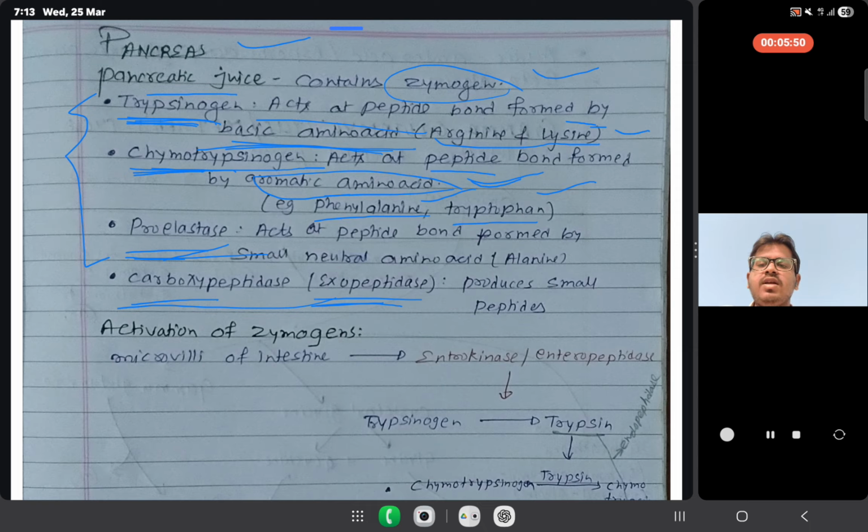Which enzyme will act there? Chymotrypsin. Now proelastase, in its active form, acts on peptide bonds formed by small neutral amino acids, such as alanine. Another is carboxypeptidase, which is an exopeptidase. Carboxypeptidase produces small peptides.